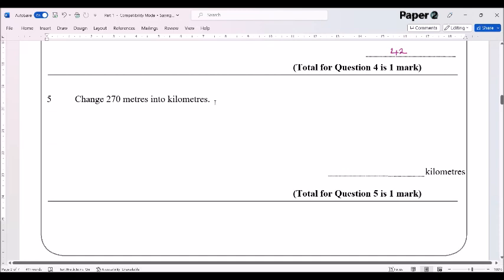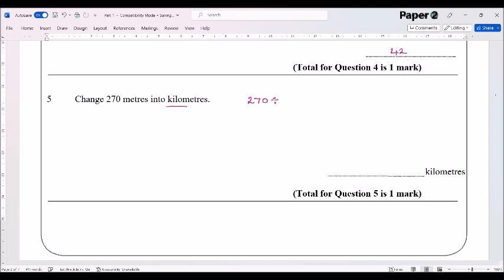Question 5, change 270 meters into kilometers. The word kilo means 1,000. And of course, there are 1,000 meters in a kilometer. So we're talking about doing a division here. So it's 270 divided by 1,000. And interestingly with this, there are lots of different answers that you could have here. You could write it as 270 over 1,000. Of course, that is equivalent, as a fraction, to 27 over 100. You could indeed write it as 0.27, which is the most common correct answer. So 0.27 kilometers.